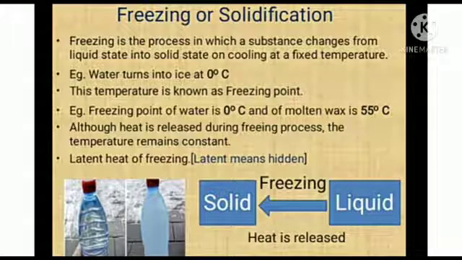Freezing is the process in which a substance changes from liquid state into solid state on cooling at a fixed temperature. For example, water turns into ice at 0 degree Celsius, and this temperature is known as freezing point. For example, the freezing point of water is 0 degree Celsius and of molten wax is 55 degree Celsius. Although heat is released during the freezing process, the temperature remains constant, and this heat is called what? Latent heat of freezing. So we can say that heat is released during freezing.